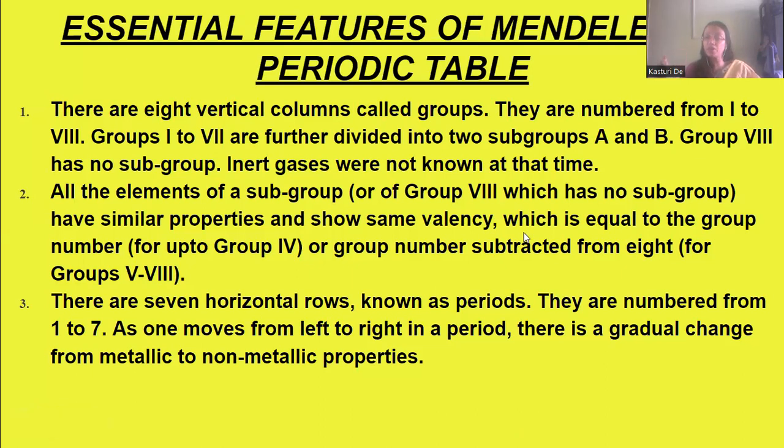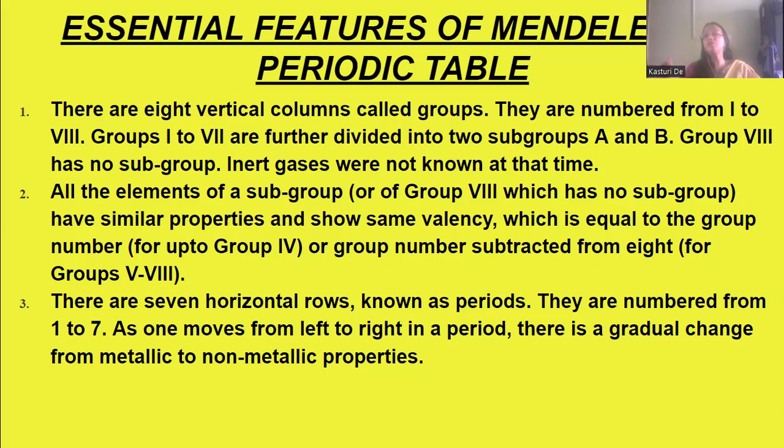There were eight vertical columns known as groups, and they were numbered from 1 to 8. Groups 1 to 8 were further subdivided into two subgroups, A and B. Group 8 had no subgroups. Why? Because inert gases were not known at that time. They were not discovered at that time. So group 8 was not subdivided.